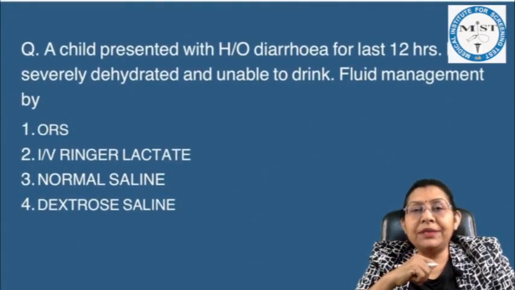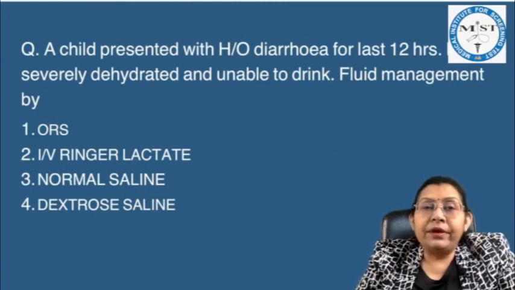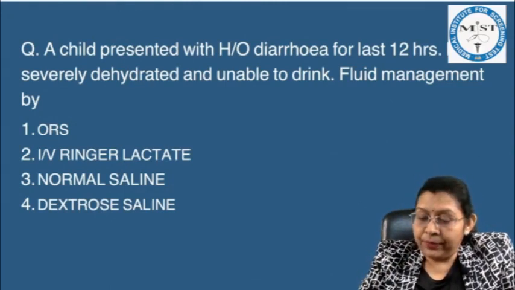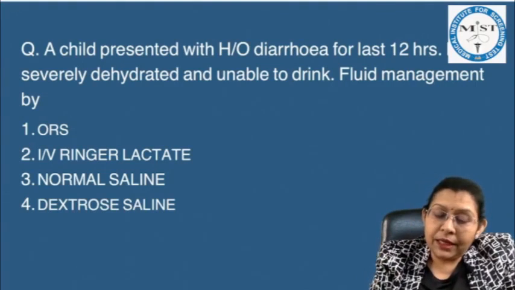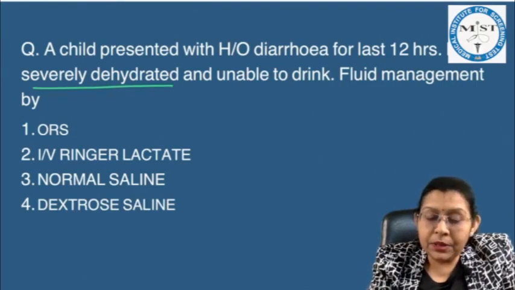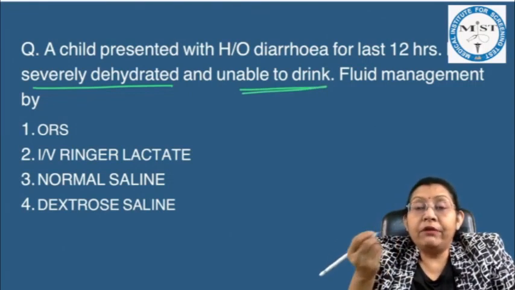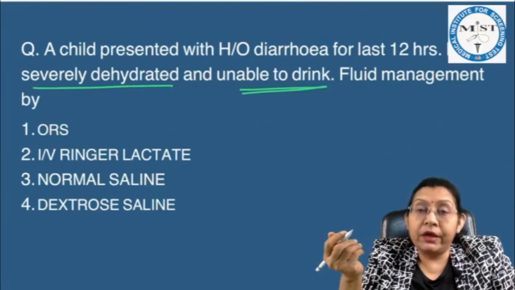A child presented with a history of diarrhea for the last 12 hours, severely dehydrated and unable to drink. So here the keywords are that the baby is severely dehydrated and unable to drink. Obviously if the baby is not able to drink, then we have to manage by giving IV fluids.